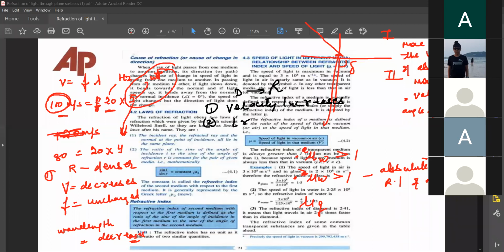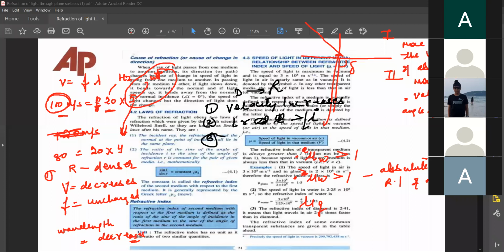Angle R is greater than angle I. Velocity increases. R is greater than I.